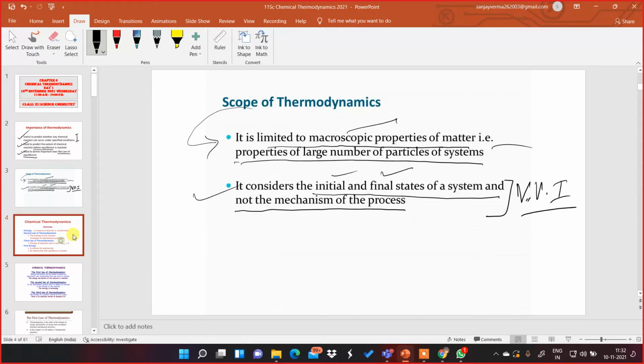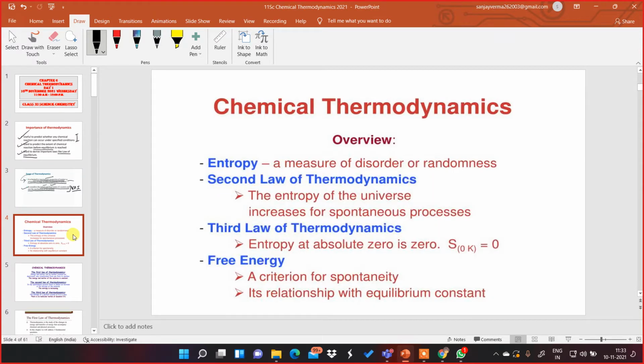Then going further to chemical thermodynamics, just a slight understanding of some important words over here. In this chapter, we'll be coming across words like entropy. Look at this word entropy. Entropy means a degree of disorder or randomness of a system.